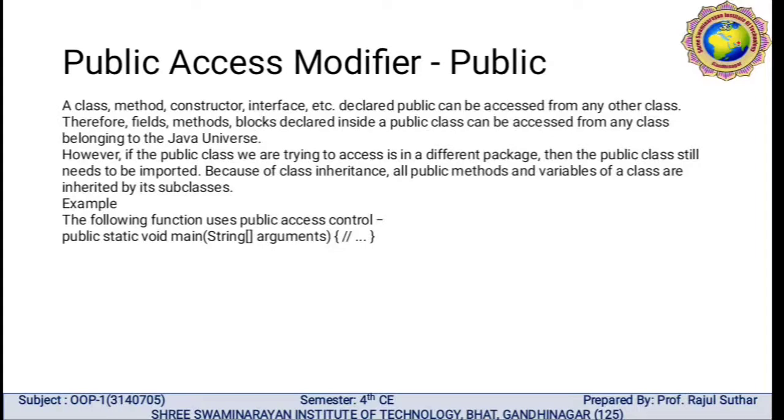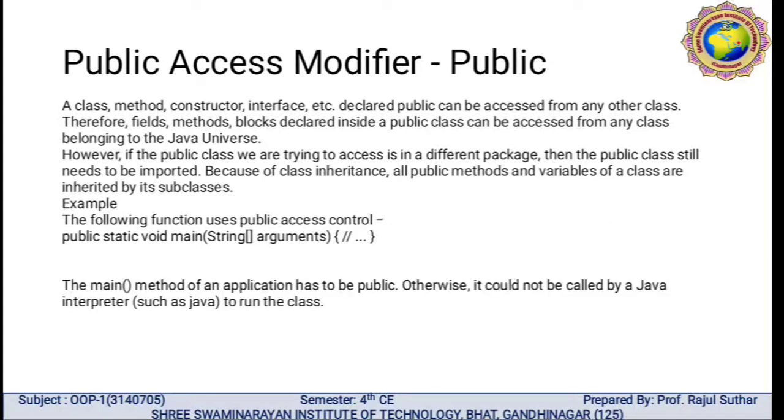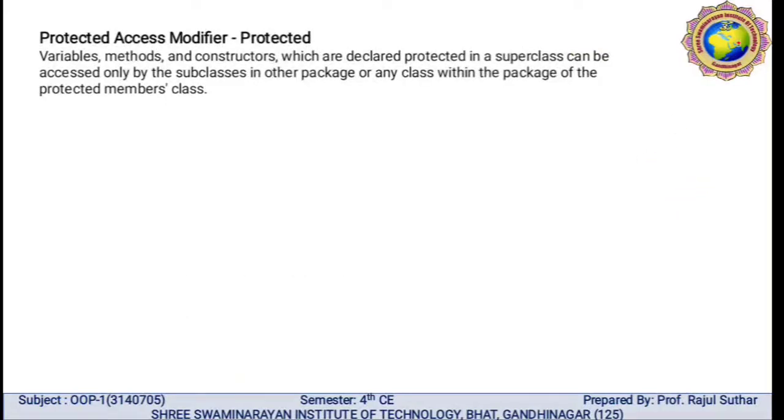Because of class inheritance, all the public methods and variables of a class are inherited by its subclasses. Here is one example of a function that uses public access control: public static void main(String[] args). The main method of an application has to be public, otherwise it cannot be called by the Java interpreter to run a class. We must mention the keyword public.